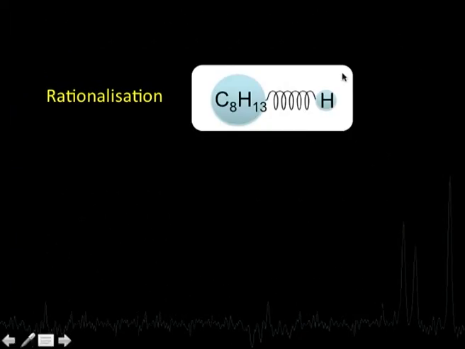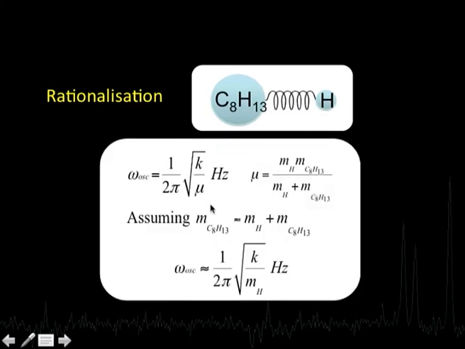Now, to look at this, we say that this molecule of octyne can be represented as C8H13 H, since the molecular formula we know is C8H14. So, we are representing C8H13 as the bulk of the molecule, and this hydrogen atom is attached to the carbon within this bulk. So, this is the bond in question over here. Now, if I want to work out the vibration frequency of this bond, we know the formula for it, that omega oscillation is equal to 1 by 2 pi square root of k by mu. Now, the whole game lies in this mu here.